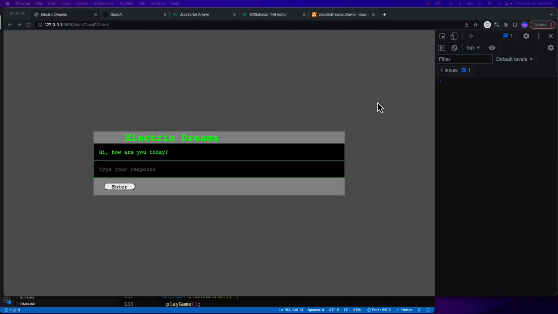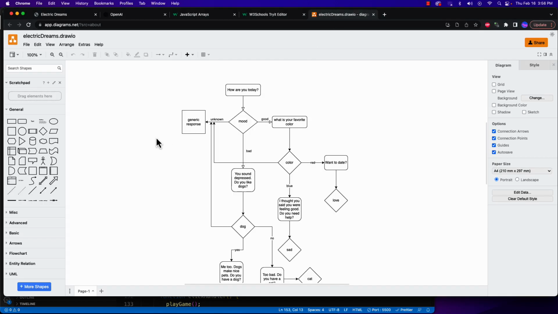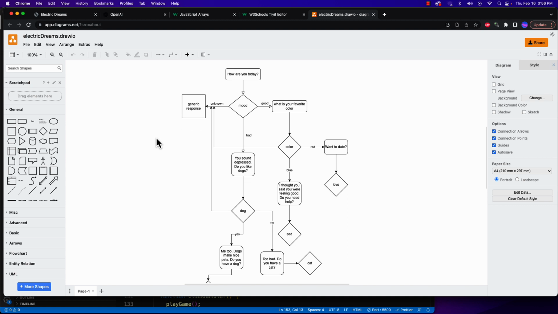In the continuation of our chatbot, we're going to now provide a little more direction to it so that it can respond to what the player does. So I've used diagrams.net, formerly draw.io, so that we can flowchart out what we're doing.